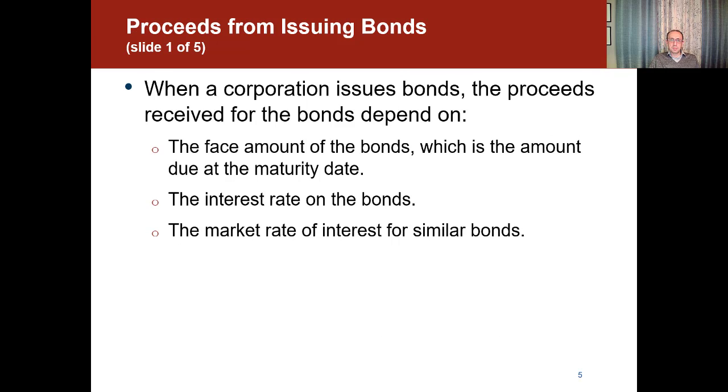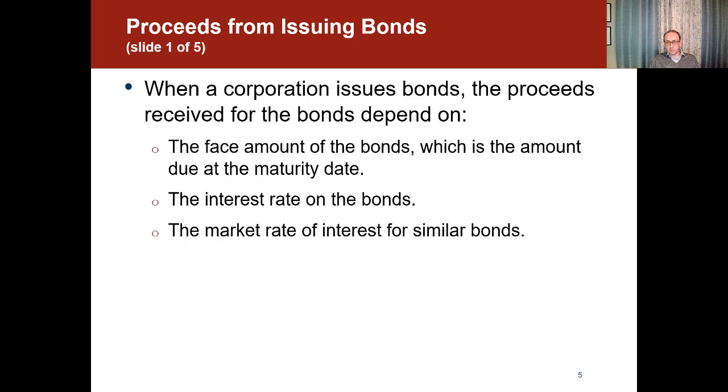So now let's talk about proceeds from issuing bonds. When a corporation issues bonds, the proceeds received for the bonds depend on 3 factors. The face amount of the bond, which is the amount due at the maturity date, which is how much the company is going to pay the bondholder at the date of maturity.